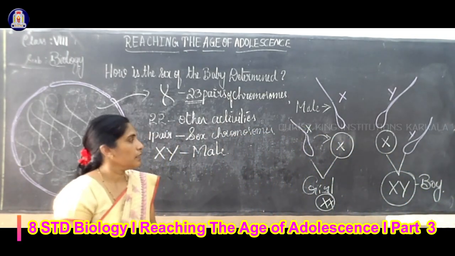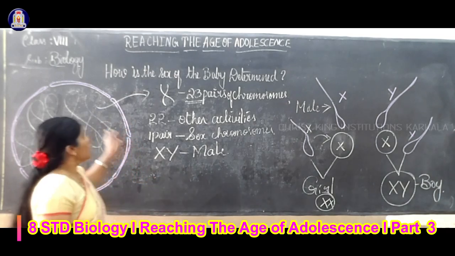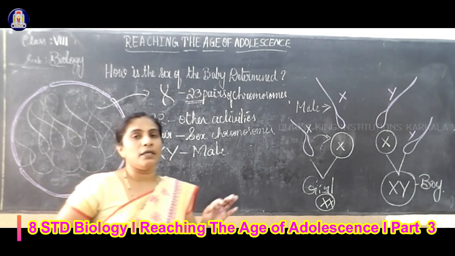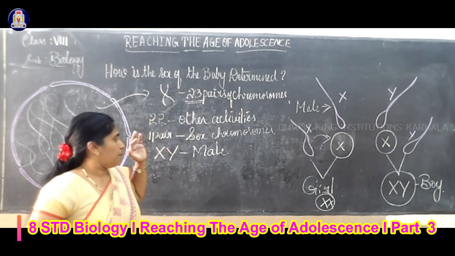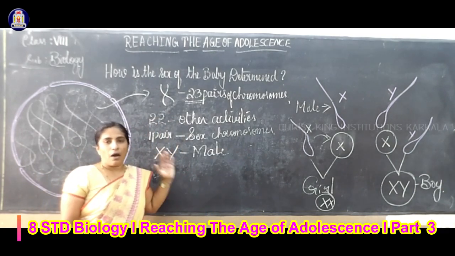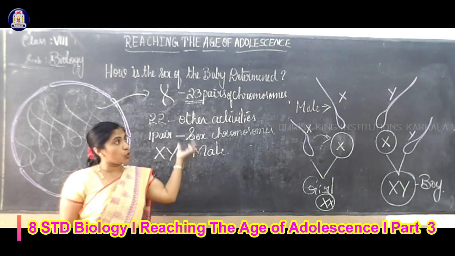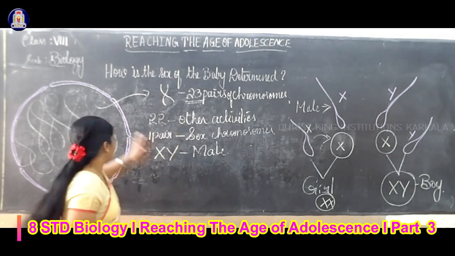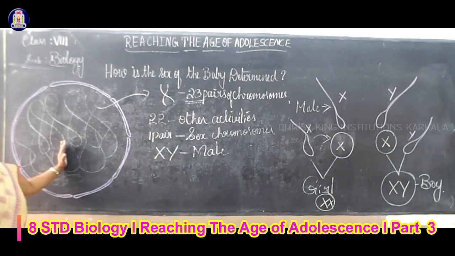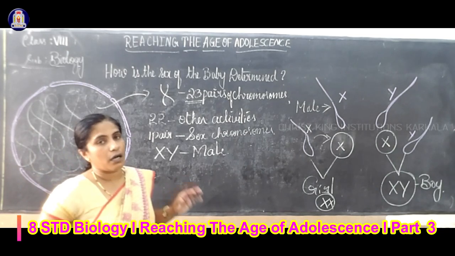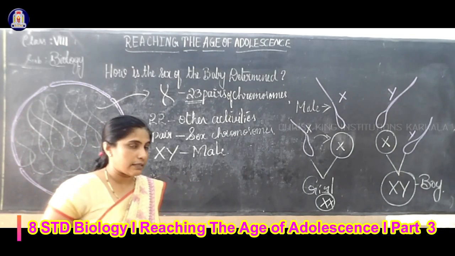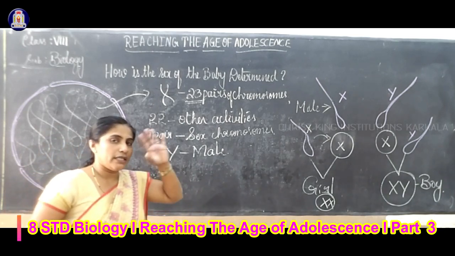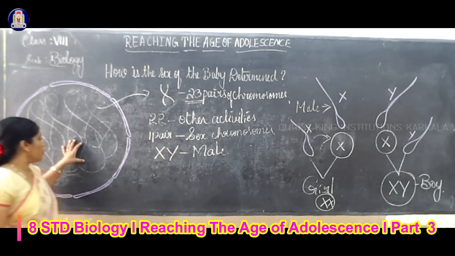Again, I will repeat. Sex determination: how is the sex of the baby determined? Who determines the sex of a child, like a boy or a girl? The father, with the sex chromosomes X and Y, determines the sex of a child. First, in an animal cell, as we are multicellular organisms, there is a structure called the nucleus.